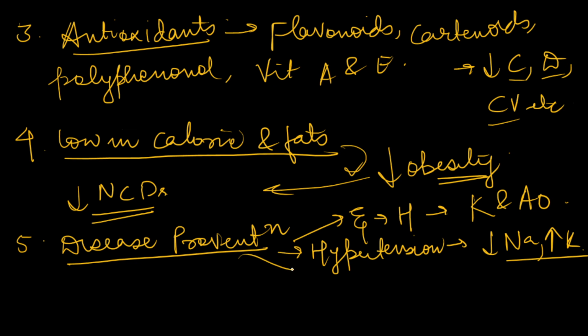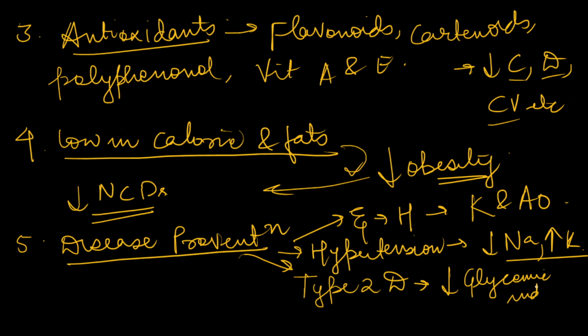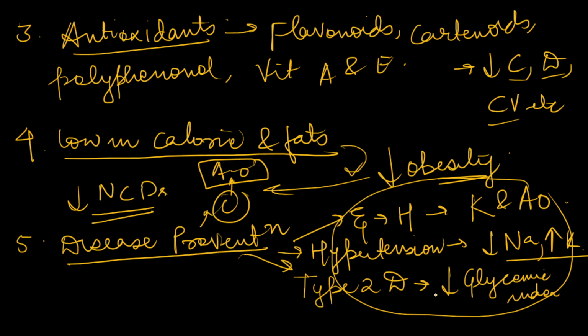You can also mention here examples of type 2 diabetes. Type 2 diabetes can be prevented by low glycemic index food. We can also say certain cancers can be prevented by antioxidants. So these are the points which you can mention, and these value additions will help us to fetch a good amount of marks.